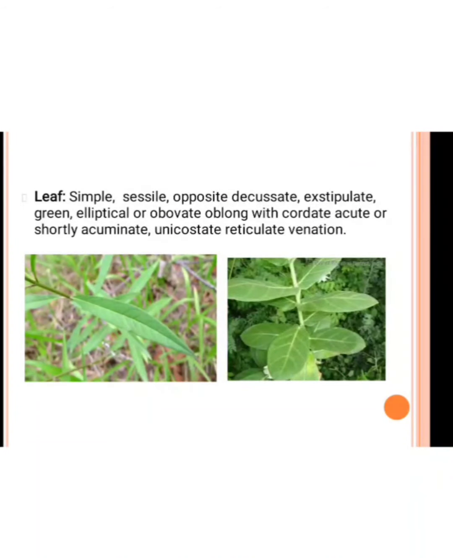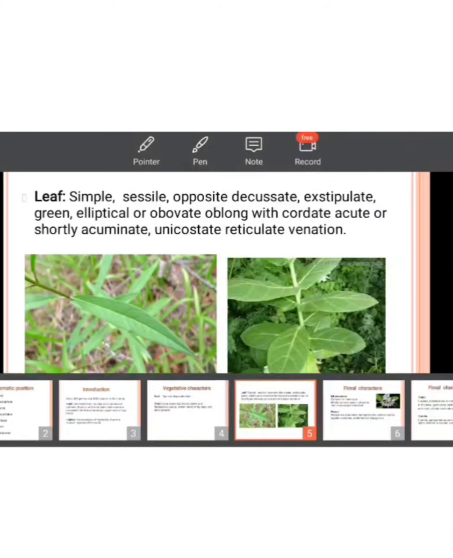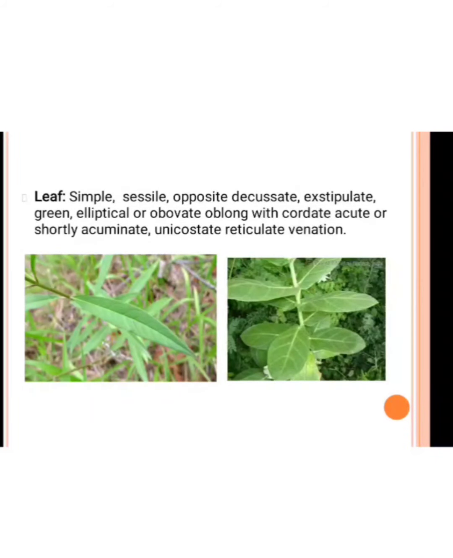Then the leaf. The leaf is simple, sessile, opposite decussate, exstipulate, green, elliptical or obovate in shape with a cordate or acute shape, and reticulate venation. It means some leaves are simple and some are sessile. A leaf is sessile when the petiole below the leaf portion is absent, so we call this leaf sessile. If the petiole is present below it, we call it petiolate, and if the petiole is absent, we call it sessile. Then opposite decussate.